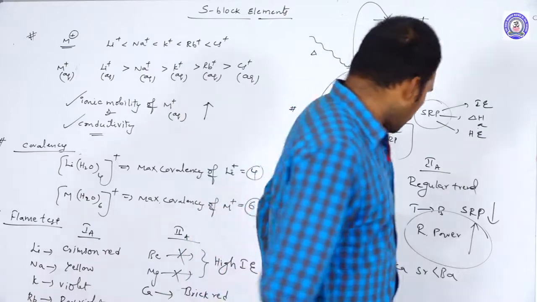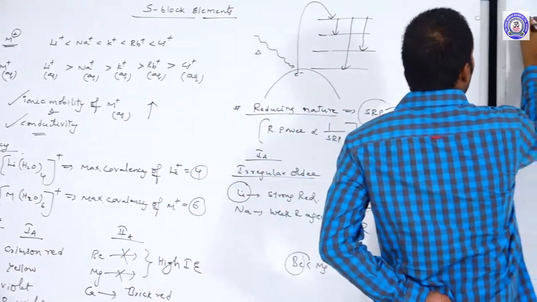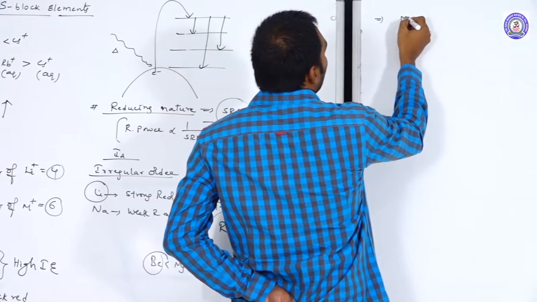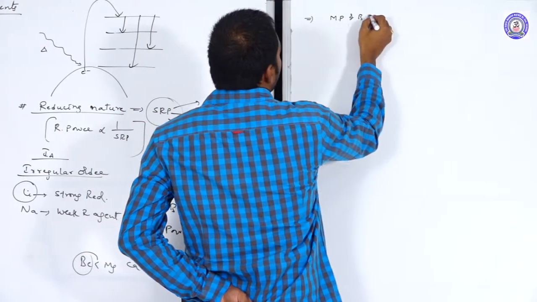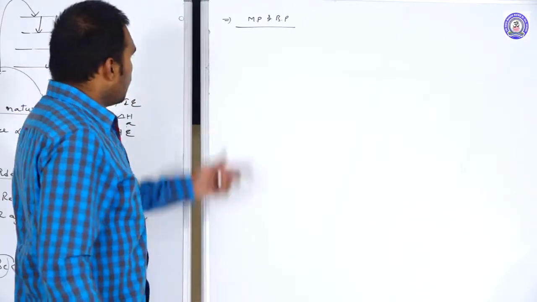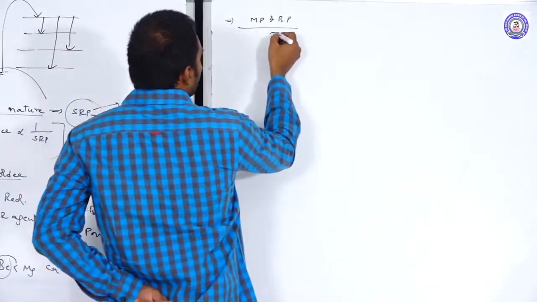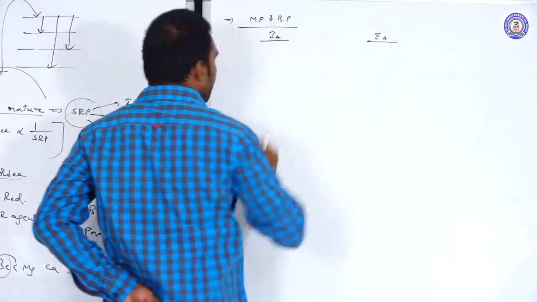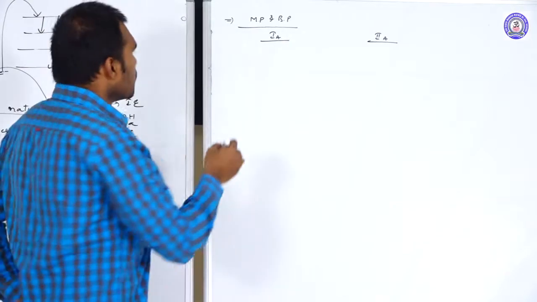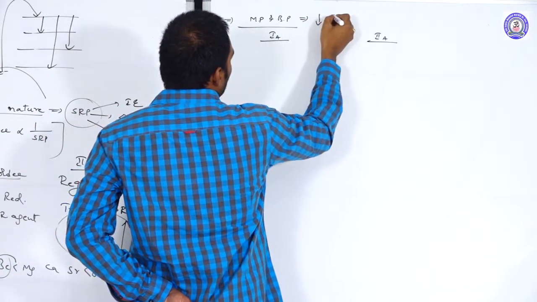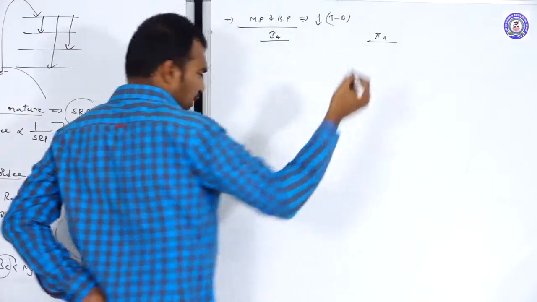Okay, let us go to the next few physical properties. About the melting and boiling points, let us discuss. When you compare the 1A group elements and 2A group elements, usually the melting and boiling points decrease down the group from top to bottom in any group.